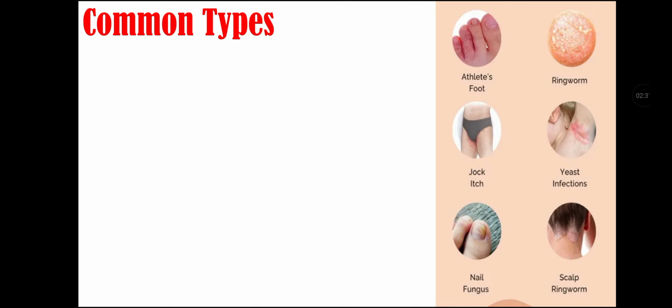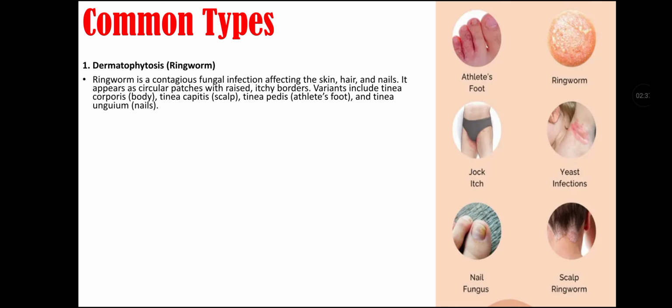Common types of fungal infection. First is dermatophytosis, that is also called ringworm. Ringworm is a contagious fungal infection that affects skin, hair, and nails. It appears as circular patches with raised, itchy borders. Variants of this include Tinea corporis that affects the body, Tinea capitis that affects the scalp, Tinea pedis that is also called athlete's foot, and Tinea unguium that affects the nail.